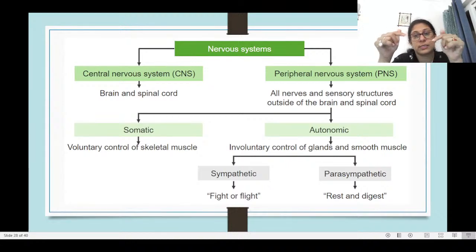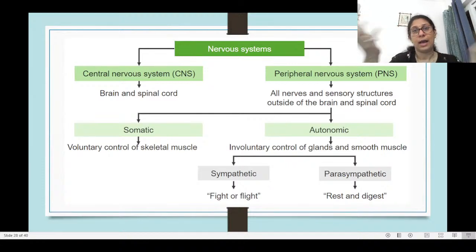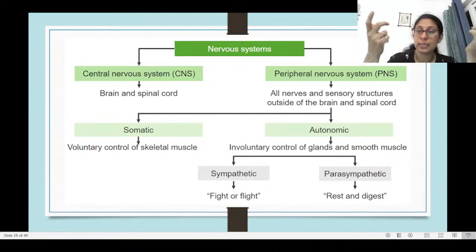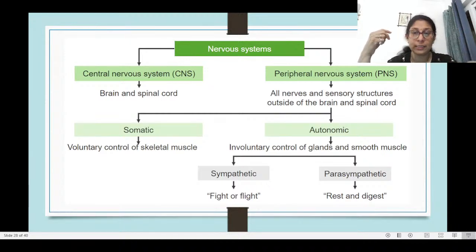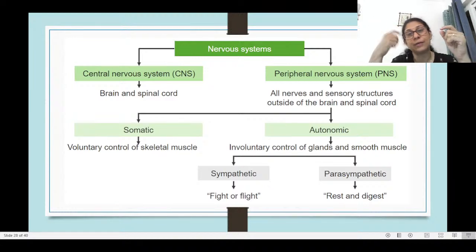Now, this peripheral nervous system can again be classified into two types. One is the voluntary nervous system or the somatic nervous system, and the other is the autonomic nervous system or the involuntary nervous system. Voluntary means whatever is in our control. We can voluntarily act. So say, for example, the movement of our hands, what we are talking, the skeletal muscles, all these come under the somatic nervous system. Whereas the involuntary control of the glands and the other smooth muscles come under the autonomic nervous system.